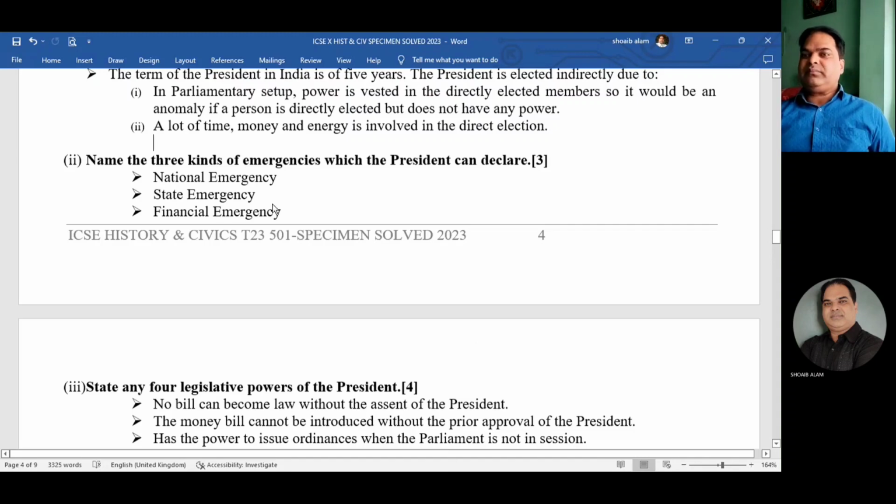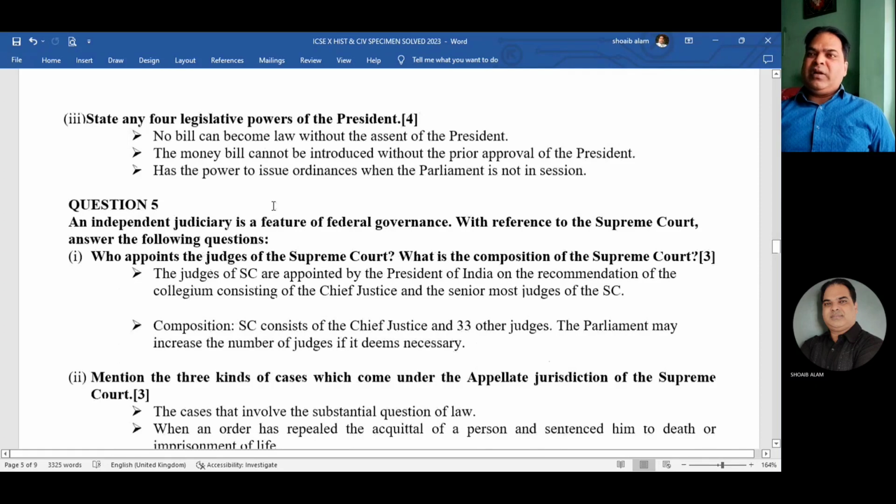Number three, state any four legislative powers of the President. Four legislative powers.